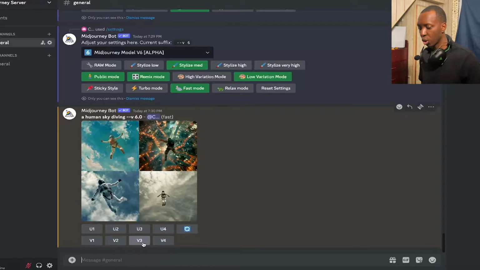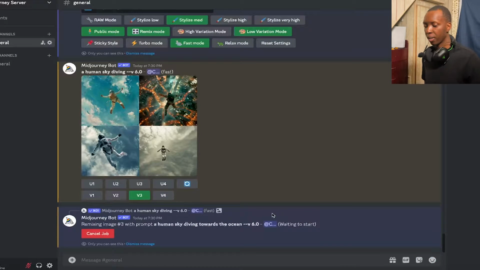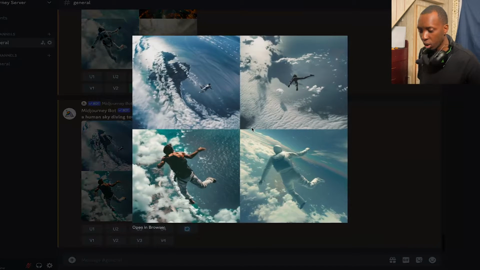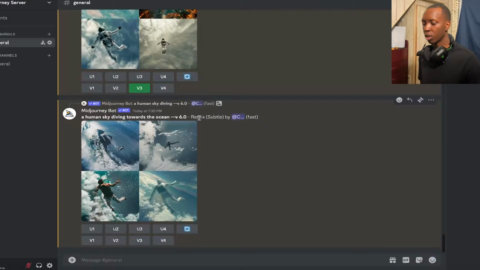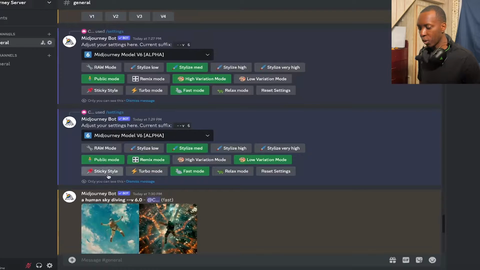So now if we were to choose V3 and say a human skydiving towards the ocean, let's just variate it. And by the way, if you ever want variations, you don't actually have to change your prompt. You can just leave it as is and it will variate automatically based on what it thinks that you want. Awesome. So you see, now we're moving towards the ocean. Wow, it's actually pretty cool. Anyway, let's not get distracted, but skydiving towards the ocean, and now you see that the remix was by default subtle.